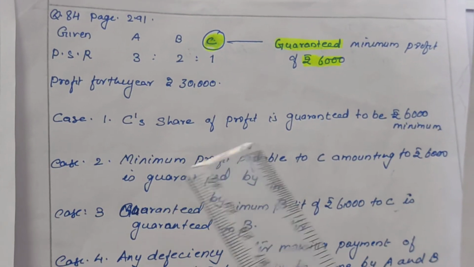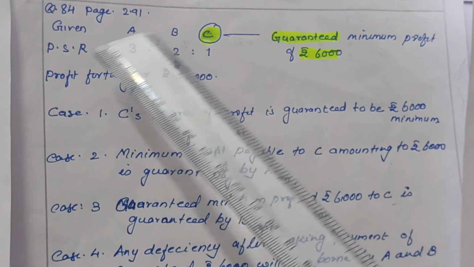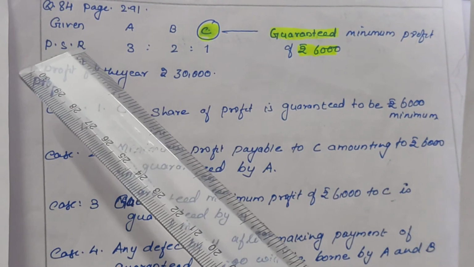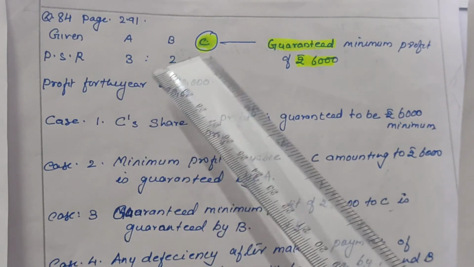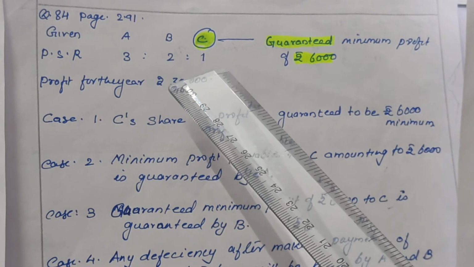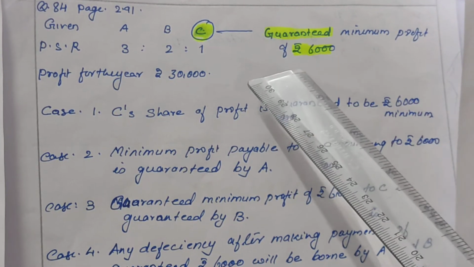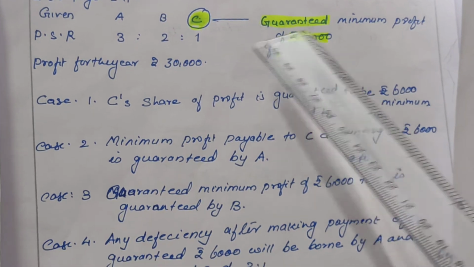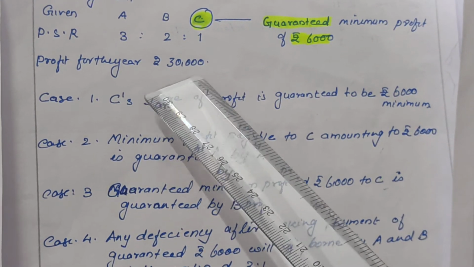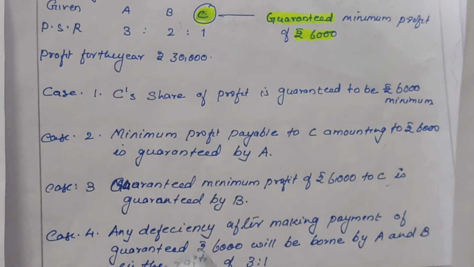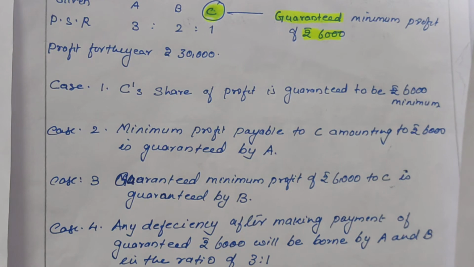Now let's solve question number 84 of page number 2.91 of T.S. Grewal. Now let's see what is given in the question. A, B and C are partners, and C is guaranteed a minimum profit of rupees 6,000. Profit for the year is rupees 30,000. 4 cases are given and you have to solve the question under the following cases.